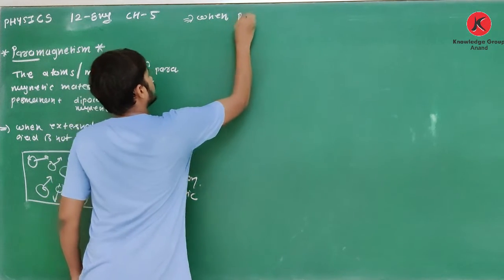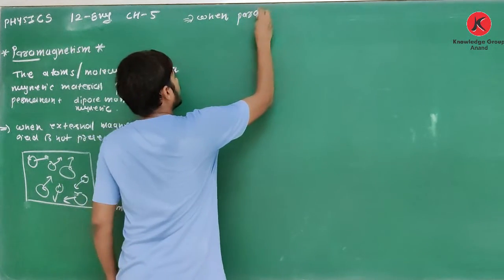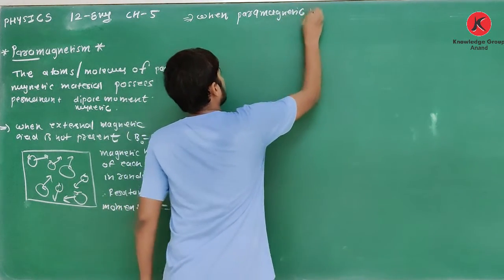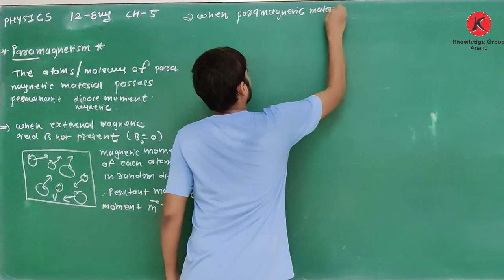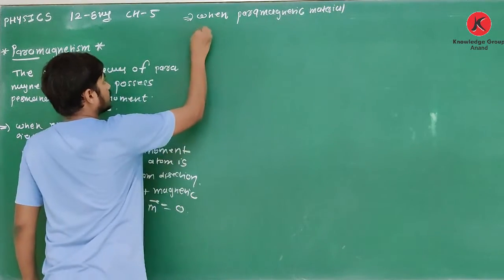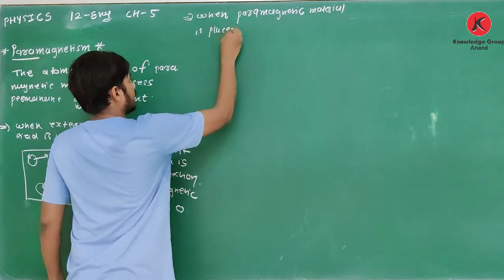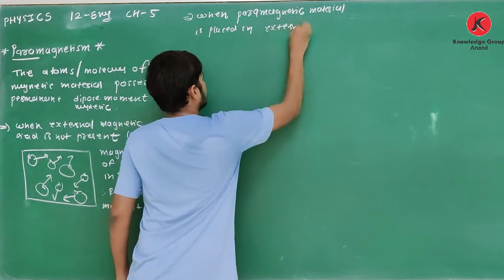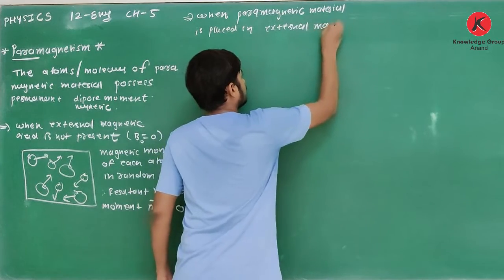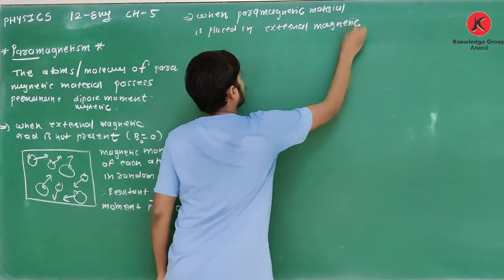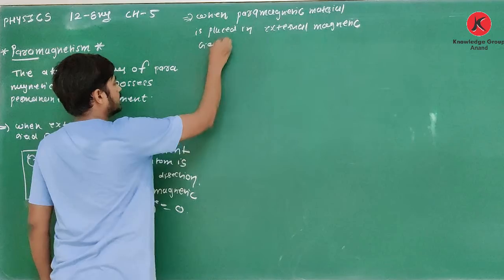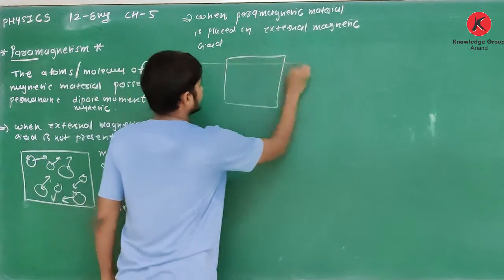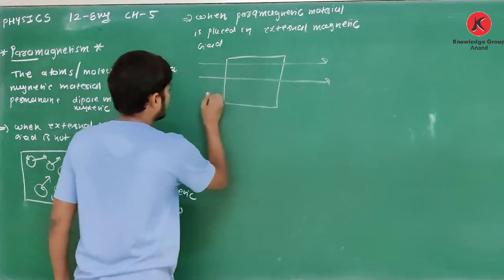Now, when such a paramagnetic material is placed in an external magnetic field, just like this, here it is the paramagnetic material, and the external magnetic field is in this direction.